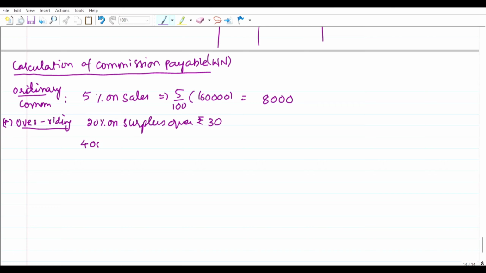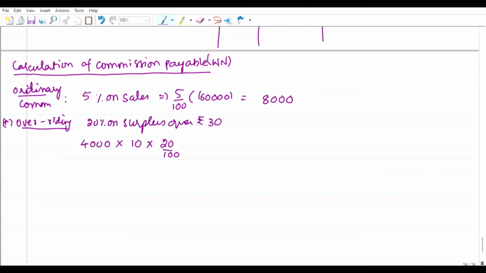They have sold 4,000 meters of goods, and here we have to calculate only on the surplus. What is the surplus amount? Rupees 10. And what is the commission payable? 20%. Now let us calculate how much overriding commission is to be taken.